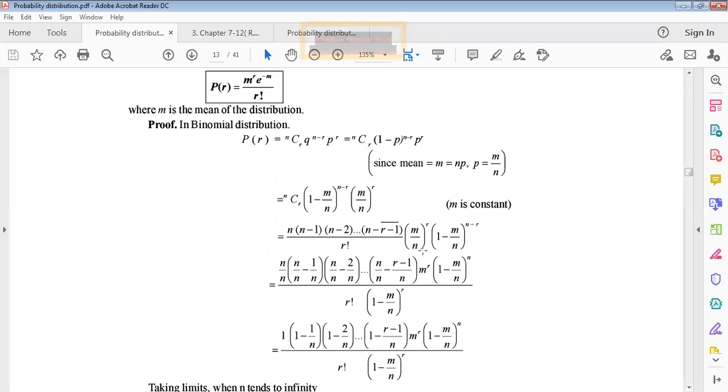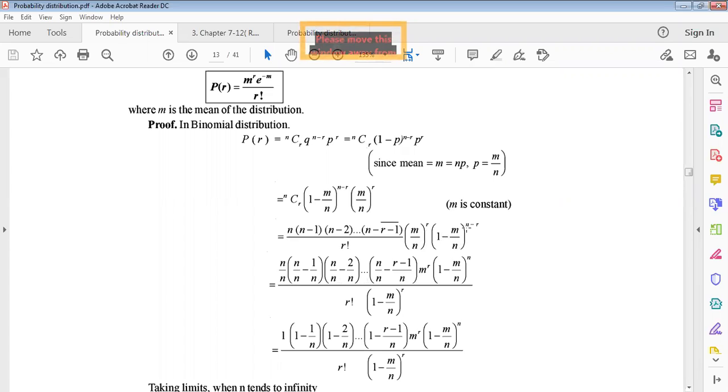Just distributing this n to the power r. How many terms are in this factor? Actually, r terms. This is why we distribute r number of n's, one in each term of this factor. Now we divide by n, and there are r such n's here. Now m to the power r, this n to the power r is used in this total, so we get n minus 1 by n to the power n.